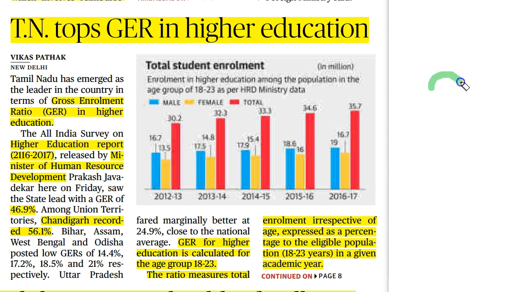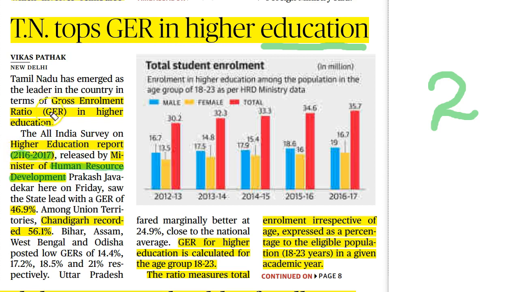This is the second important article of this page, and it is very important from the perspective of the UPSC Civil Services mains examination. The main reason is that this article discusses the education sector. Recently, the Union Ministry of Human Resource Development has carried out and released a survey. The survey is named the All India Survey on Higher Education Report, and it is carried out for the year 2016 to 2017.